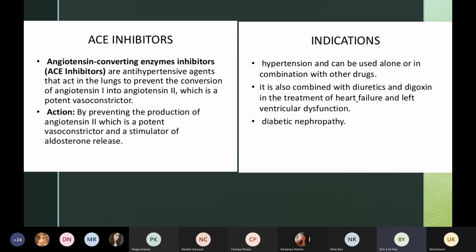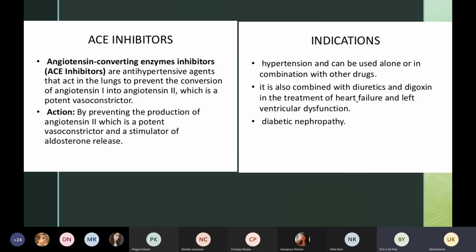It constricts our blood vessels, and when they constrict, blood pressure increases. So this is the action of ACE inhibitors. Anybody has any doubt with this?